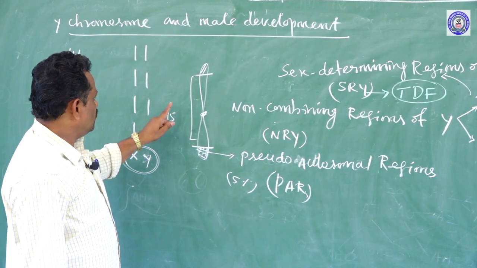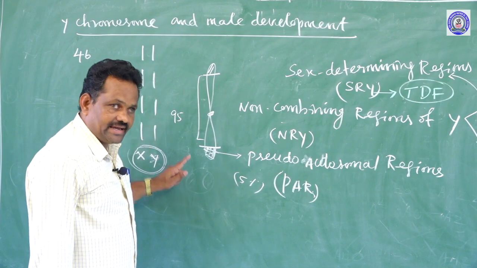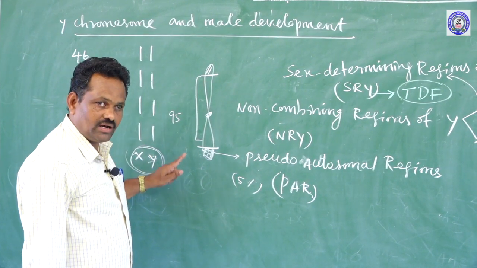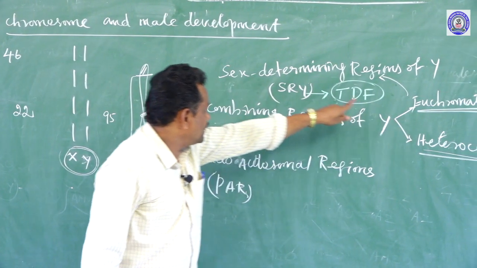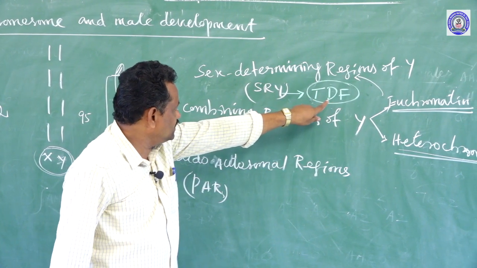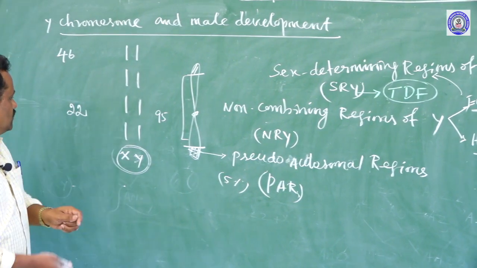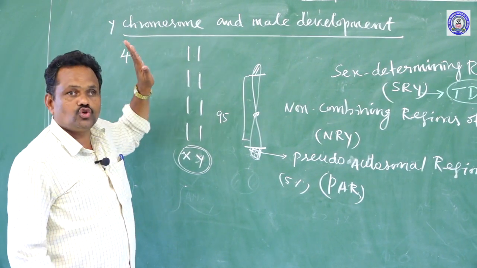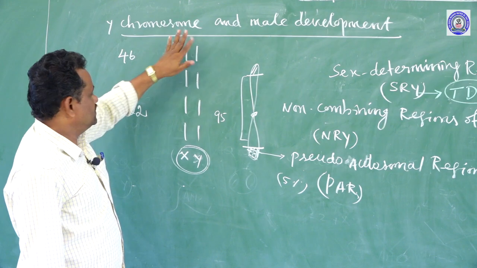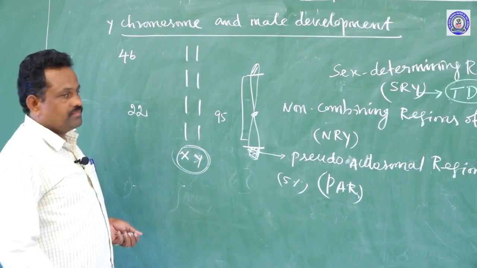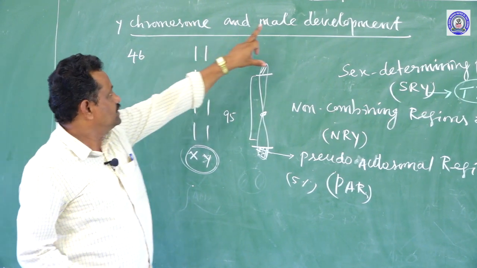If the Y chromosome is absent, obviously the fertilized egg will develop into female only, not male, because of the absence of this euchromatin and also the testicle determining factor. So the Y chromosome is responsible for the determination of the male sex in the case of human beings, or in the organisms which develop by this XX and XY mechanism. So in human beings, this Y chromosome plays a major role in male development.